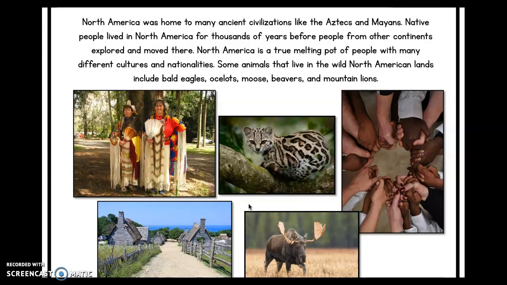North America was home to many civilizations like the Aztecs and Mayans. Native people lived in North America for thousands of years before people from other continents moved there. North America is a mix of a lot of different types of people with many different cultures and backgrounds. Some animals that live in the wild North American lands include bald eagles, ocelots, moose, beavers, and mountain lions.